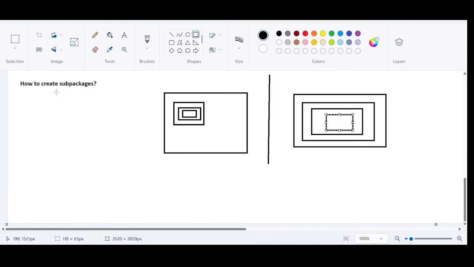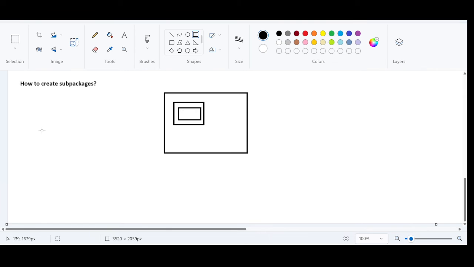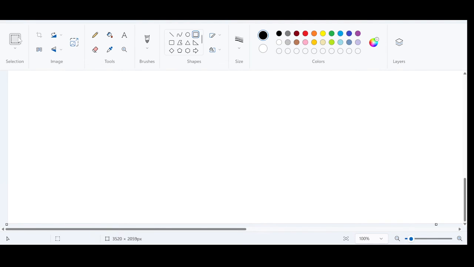Likewise, in Java, we have an option to create sub packages. So what is the purpose of creating a sub package? It is very simple. A sub package is a package within a package. You can create this to categorize your packages further. So what does it mean exactly? I will explain. Accidentally I have deleted that also.